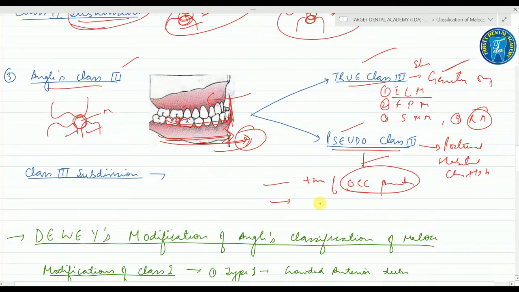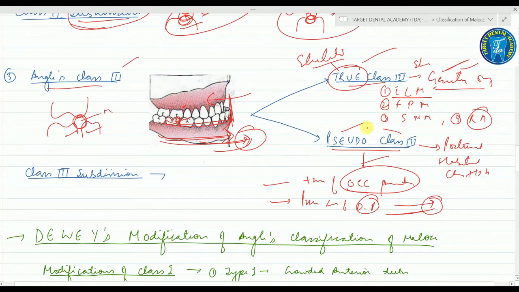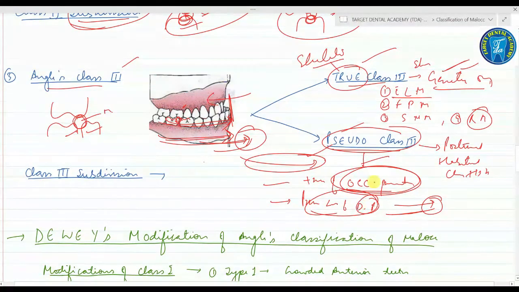Second condition, it may be in case of premature loss of deciduous posteriors. In that case, the child tends to move the mandible into the forward direction. So this is the basic difference. True is basically skeletal and genetic in origin, and pseudo is habitual. It means the patient knowingly moves his mandible into the forward direction, either due to occlusal prematurities or premature loss of the deciduous posteriors.